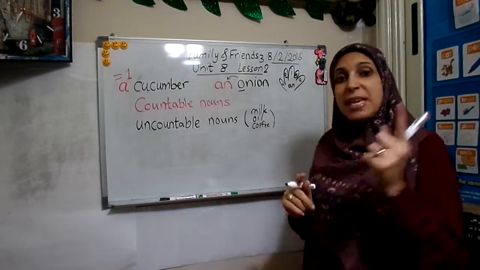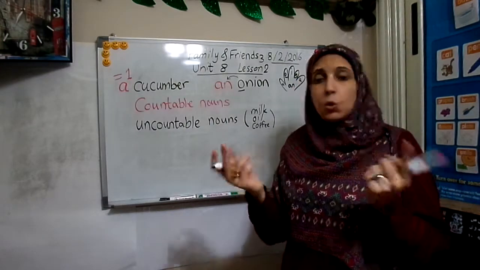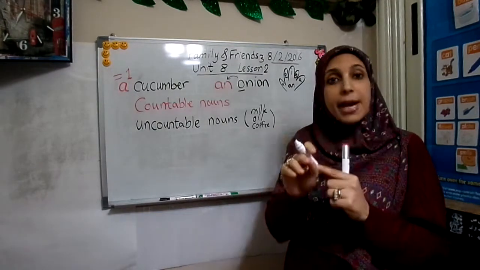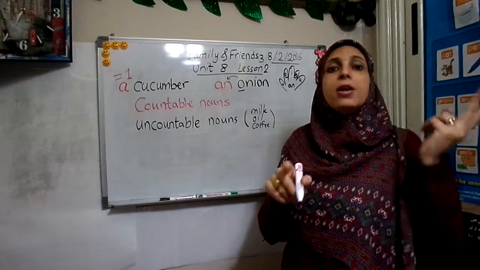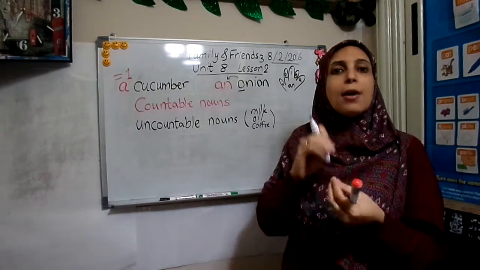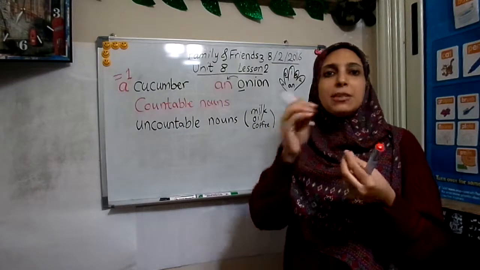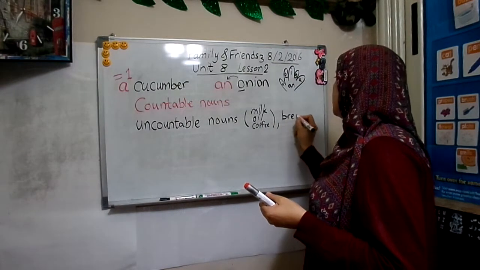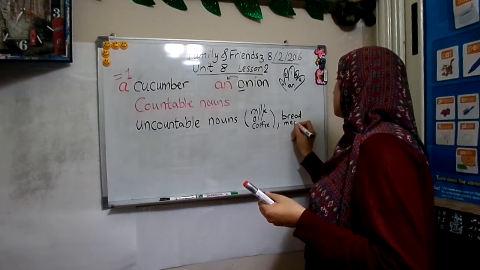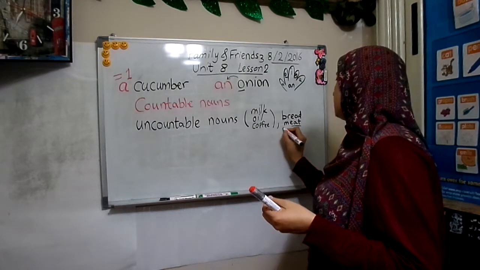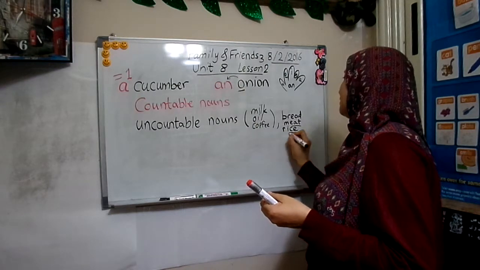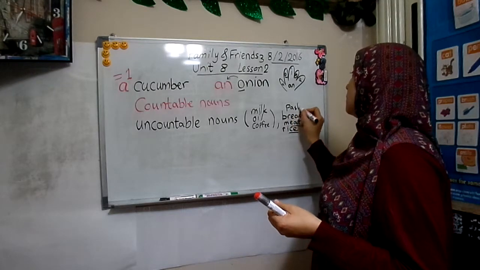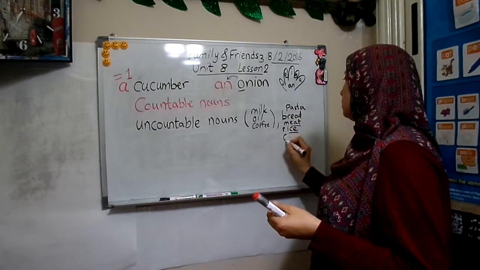Okay. Can I say a meat? 1 meat, 2 meats? No. I say 1 piece of meat, 2 pieces of meat. Bread. I say 1 loaf of bread, 2 loaves of bread. So I don't count the bread, but I count the pieces of it, the loaves of it. Bread, meat, rice. Remember, meat has eat in it. Rice has ice.